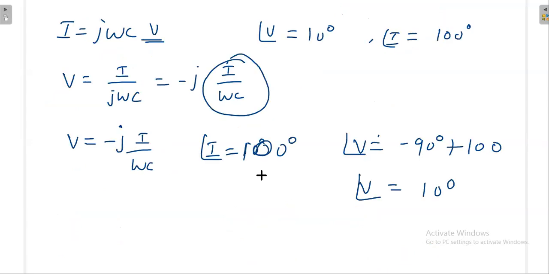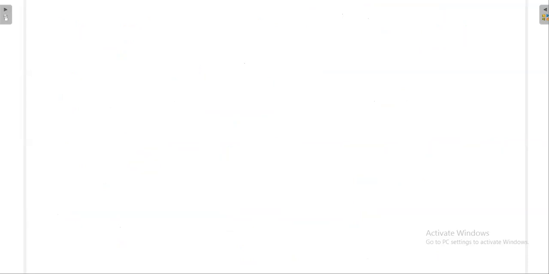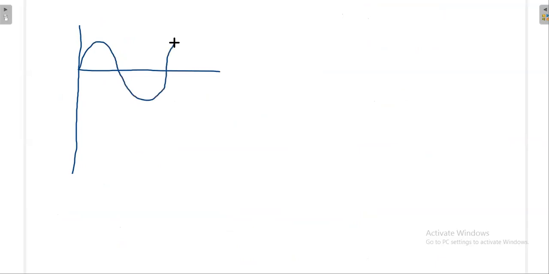So finally what is important? The current leads the voltage. Okay, that means the voltage lags. So the current leads, that's the idea. Now I'll take one example. I am taking the current like this, that means current will lead. This is my current, then my voltage has to lag.